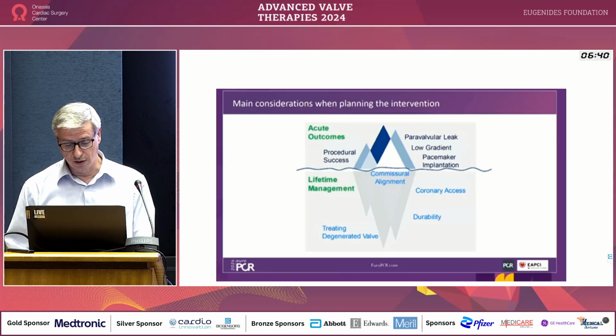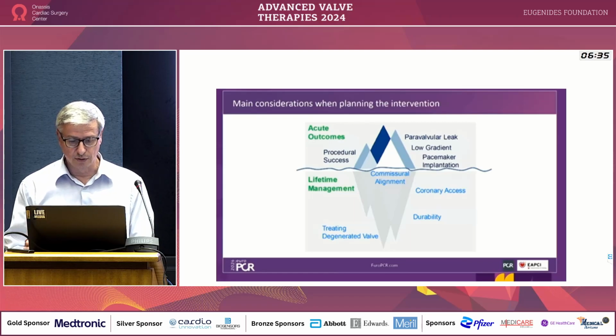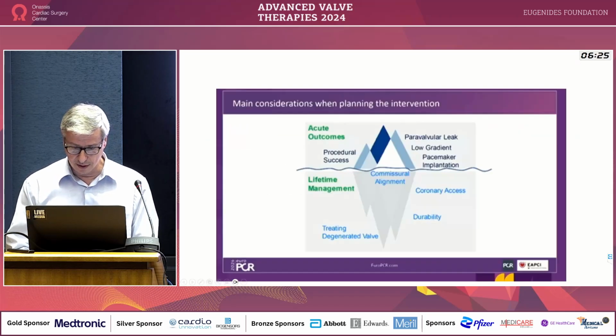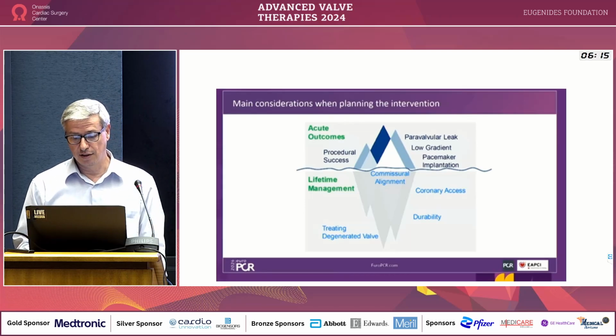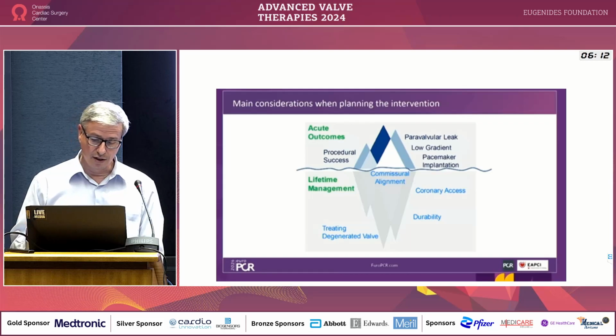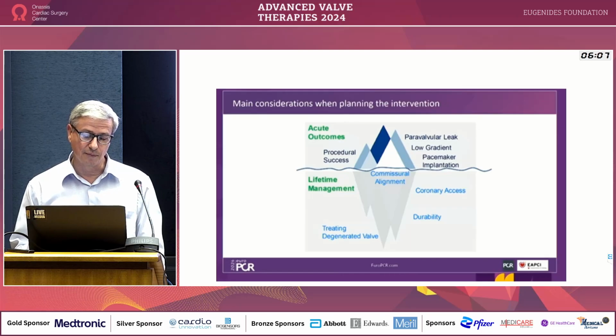He's 72 years old, and if we have to do something, we have to be very, very good at what we do. We have to have a very good acute outcome, so the index procedure should be very optimal, with no paravalvular leak, with no residual gradient, and no need for pacemaker implantation, because he has a very low ejection fraction. On the other hand, he is 72 years old, so we have to have a lifetime plan.